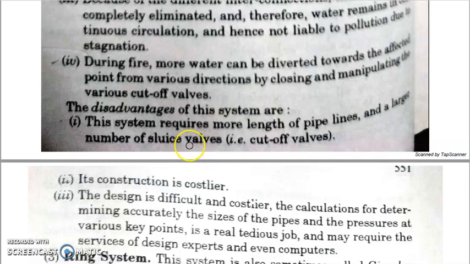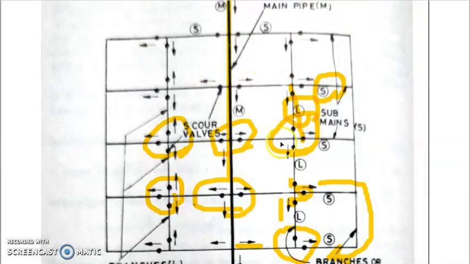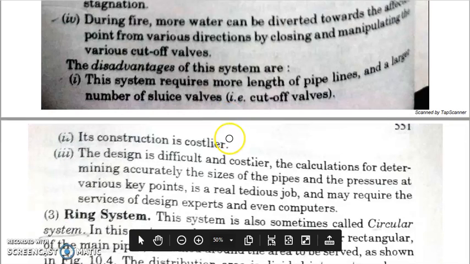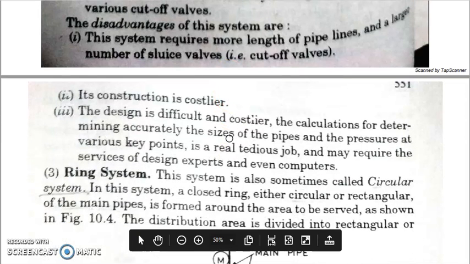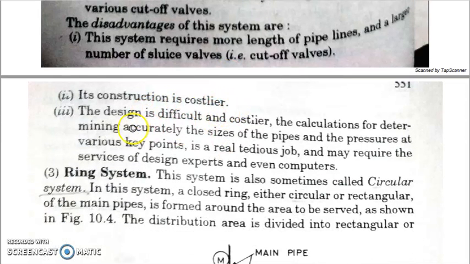The disadvantages are that it requires more length of pipeline and a large number of cutoff valves. So you have seen here there are so many cutoff valves. So this increases the cost of the valves. Construction overall is going to become costlier. The design is difficult and costlier because of the interconnections.